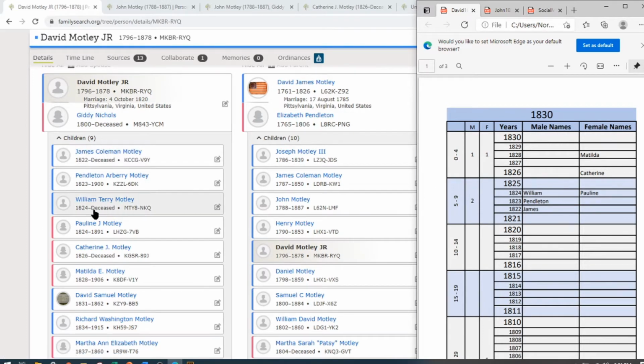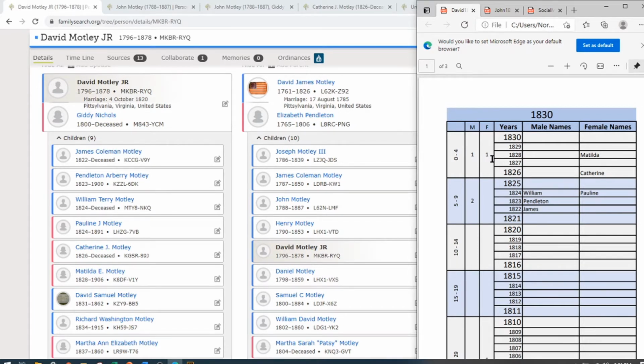And then we have William, Pendleton, and James, and here they are. And so we notice one thing is there's no males in this area here. One of these probably was born in this time frame. Probably William was born in this time frame, because there are 3 sons, and we do have 3 sons here. So that's not too bad.